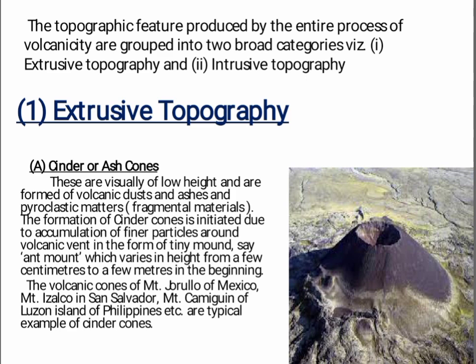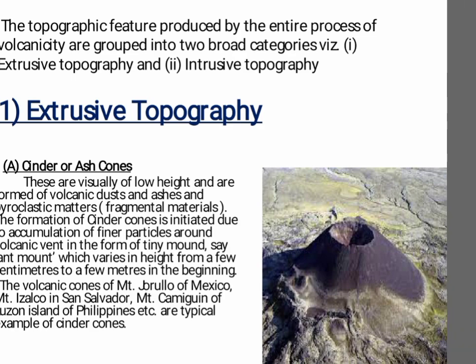The formation of cinder cones is initiated due to accumulation of finer particles around a volcanic vent in the form of a tiny mound, say an ant mound, which varies in height from a few centimeters to a few meters in the beginning. The volcanic cones of Mount Jorullo of Mexico, Mount Izalco in El Salvador, Mount Camiguin of Luzon Island of Philippines, etc. are typical examples of cinder cones.